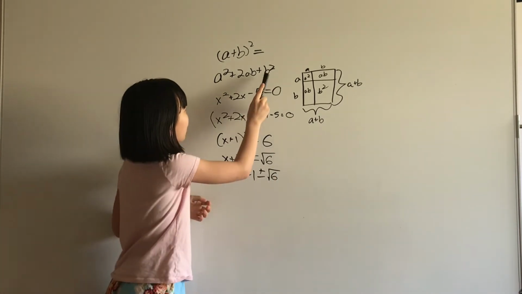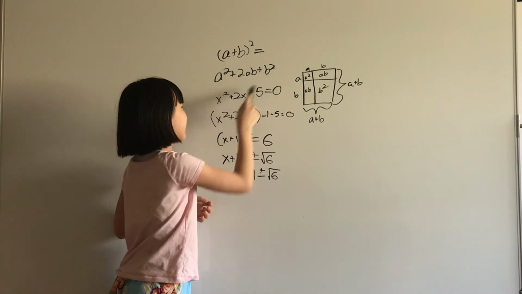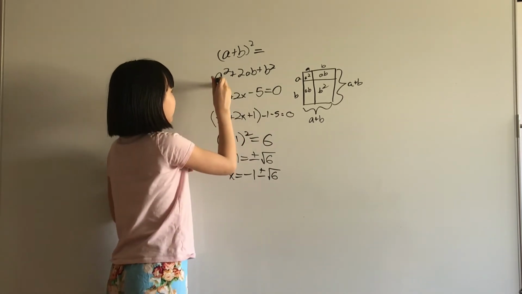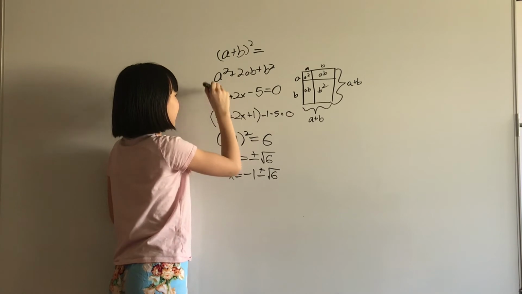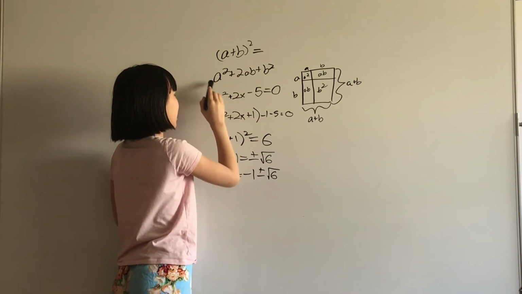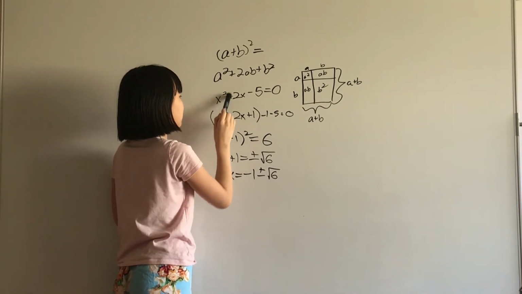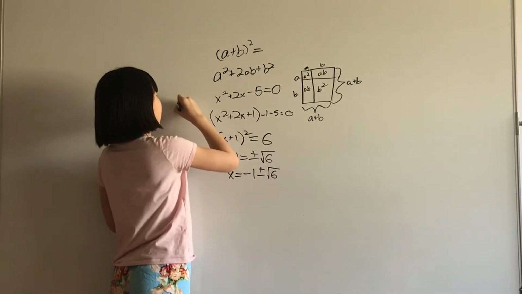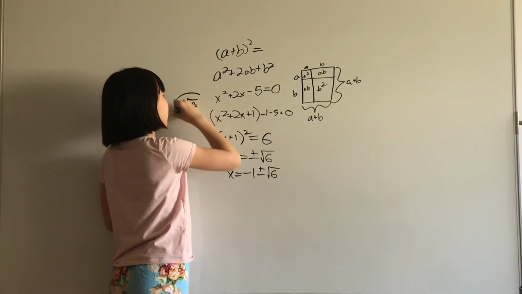But then how do you know what the b squared to add is? Well, we have this a squared here. And that would just be the ax term, where the a is a different a from that a. So you just take the square root of the term, x square root of a.